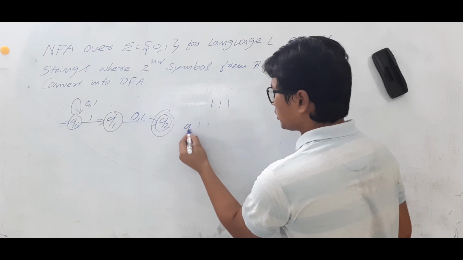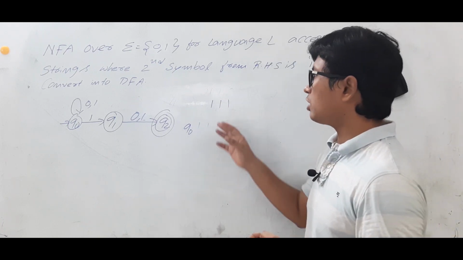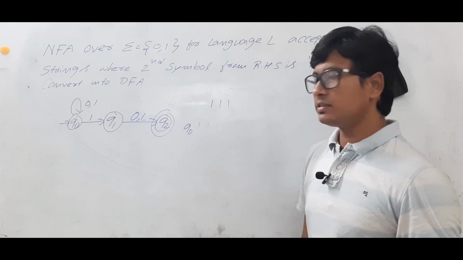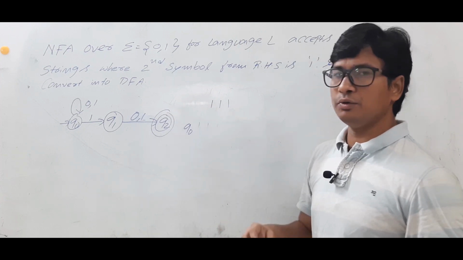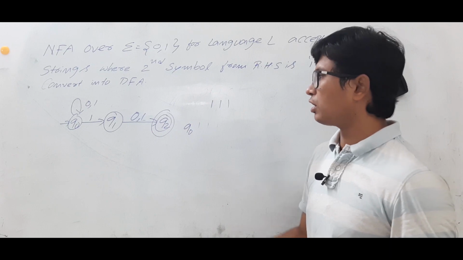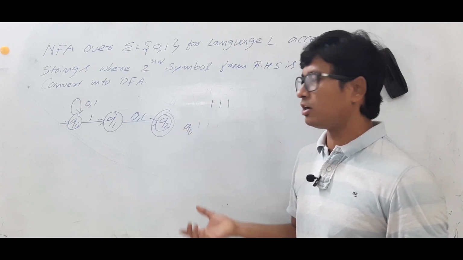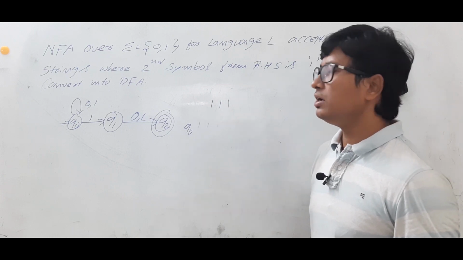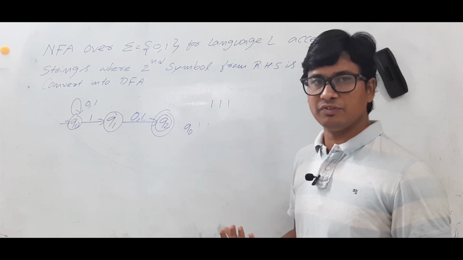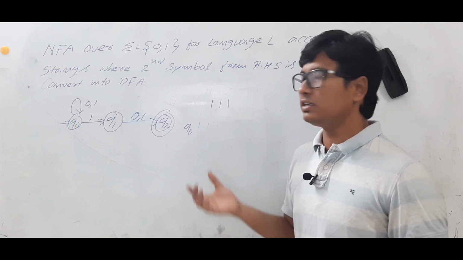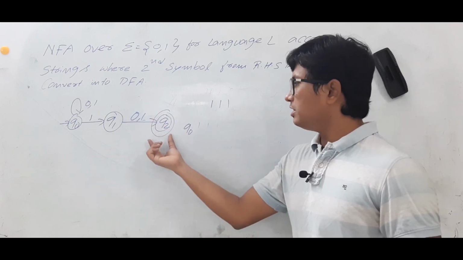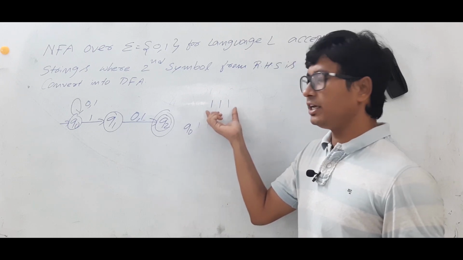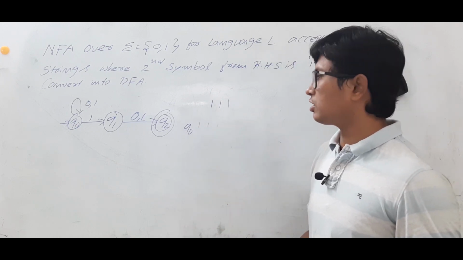I am in initial state Q0. Does 1, 1, 1 belong to language L or not? The second symbol from the RHS is 1, so it belongs to language L. Now, will my NFA accept it or not? How can I say whether my NFA will accept or not? From the initial state, by taking the string, I should reach a final state. If I reach any one of the final states, then I can say that the string is accepted by the NFA. In this example, only one final state is there. So, from Q0, on taking the string, I should reach the state Q2.